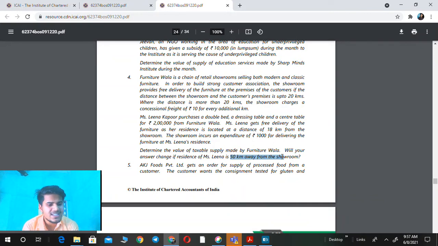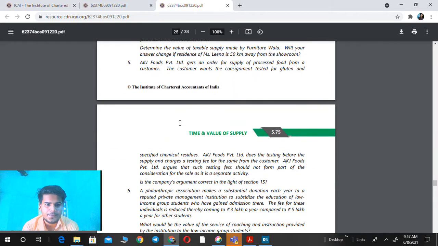So the total freight amount to be charged by the showroom is 30 into 10 rupees, which is 300 rupees. So we include 300 rupees in the transaction price of 2 lakh rupees. So the value of supply is equal to 2 lakh 300. Okay, next question 5.